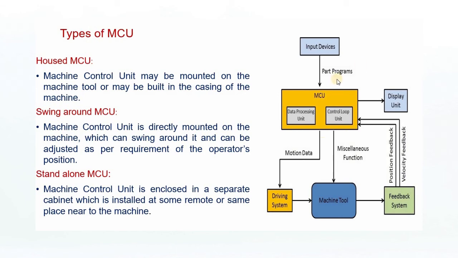This image shows the NC machine operations and functions. The input device is used to feed the data that is converted into part programs. Then the machine control unit processes the data and controls the unit, and the motion data and miscellaneous functions are transferred to the machine tool. Then it transfers to the feedback system, which includes position feedback and velocity feedback.